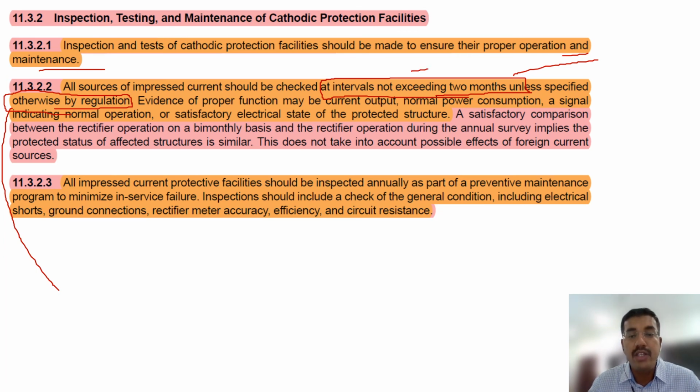Evidence of proper function may be current output, normal power consumption, a signal indicating normal operation, or satisfactory electrical state of the protected structure. A satisfactory comparison between the rectifier operation on a bi-monthly basis and the rectifier operation during the annual survey implies the protected status of the affected structure is similar. All impressed current protection facilities should be inspected annually as part of the preventive maintenance program to minimize in-service failures.